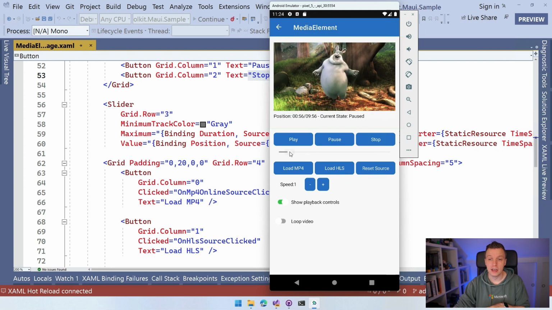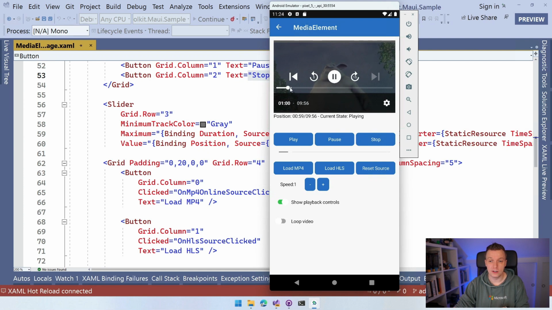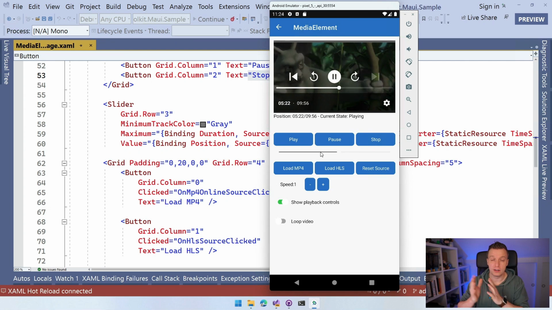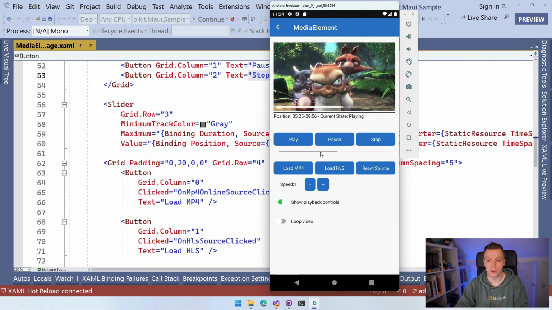And you can also see if I use the built-in controls here from this player, I can drag it here and you can see that this slider is being updated here as well. So it works both ways, right? You can do it from the player that's built in, or you can do it from your own progress bar thingy here.